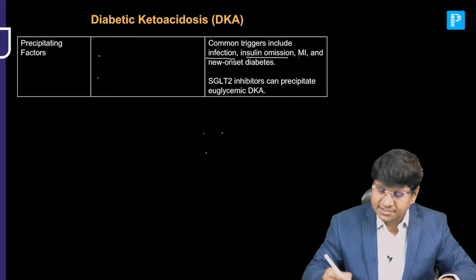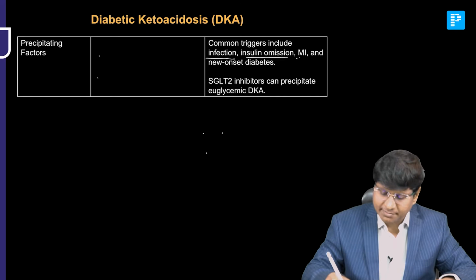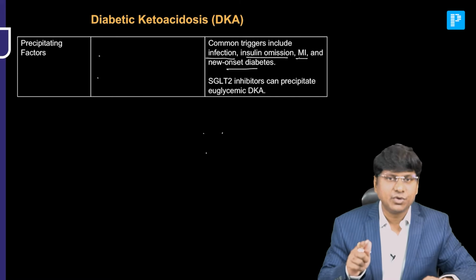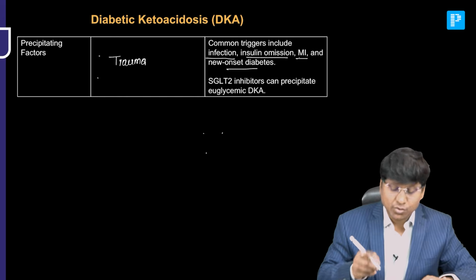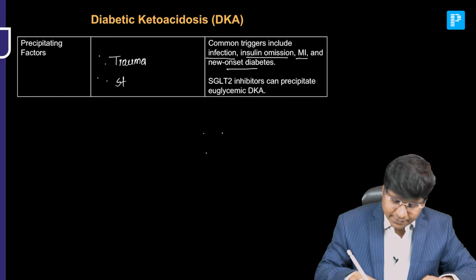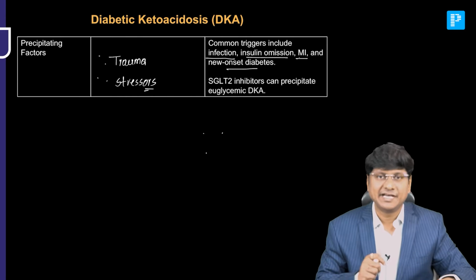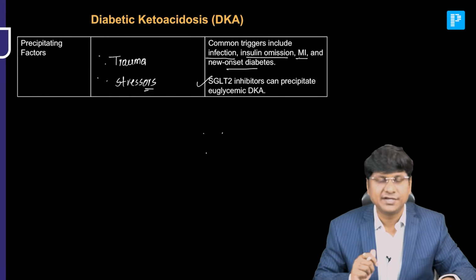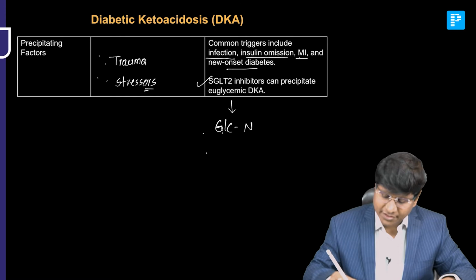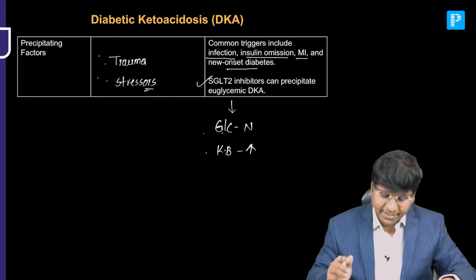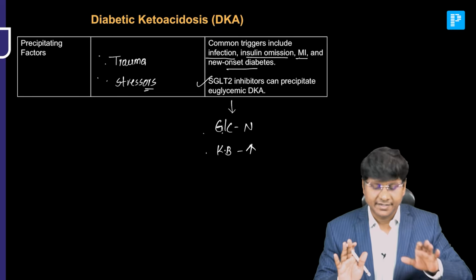The other precipitating factors are omitting the insulin or not taking the insulin, myocardial infarction, a severe form of stress, and new onset diabetes mellitus. Apart from that, we also have other precipitating factors like trauma and psychosocial stressors, right? And we have euglycemic diabetic ketoacidosis, which can be observed with the SGLT2 inhibitors like dapagliflozin as well as empagliflozin. Euglycemic diabetic ketoacidosis means the glucose levels will be within the normal limit, but the ketone bodies are elevated. So this is the precipitating factor in case of DKA.